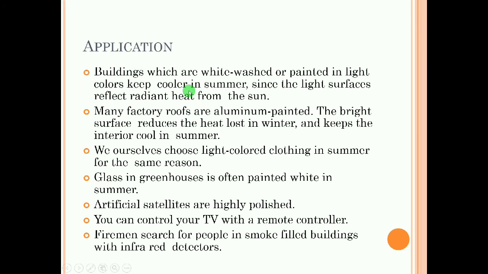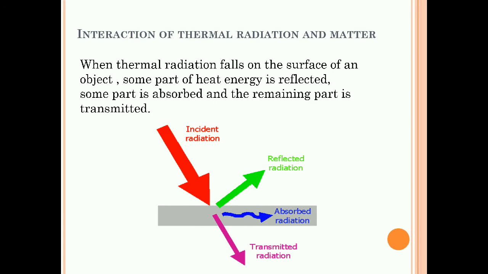So the climate inside the building will be cooler in summer. Similarly, mostly in summer season we choose light color clothes, because light color clothes will not absorb the heat. So many examples we can consider from radiation.